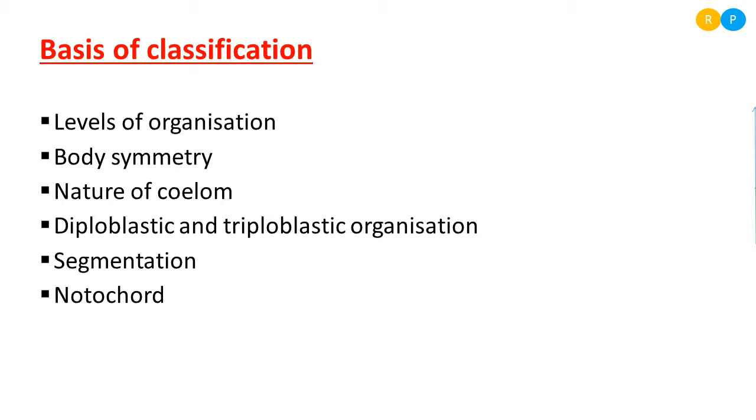So we have to understand each and every basis of classification in detail to understand how the phylum is actually categorized from the Animalia kingdom. Let us have a look into each of these bases of classification in detail.